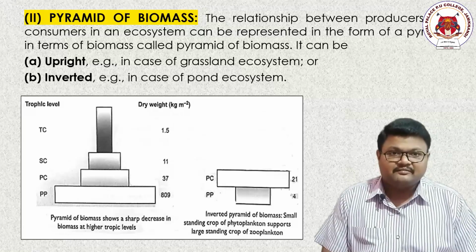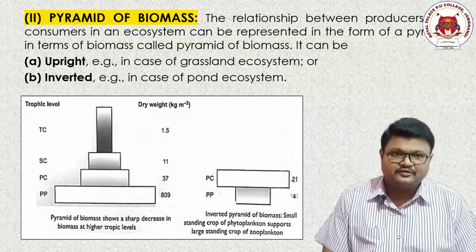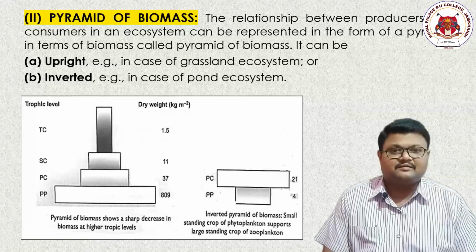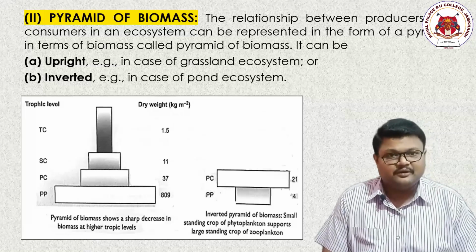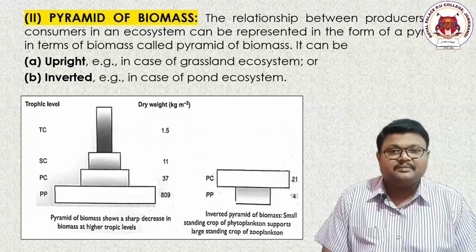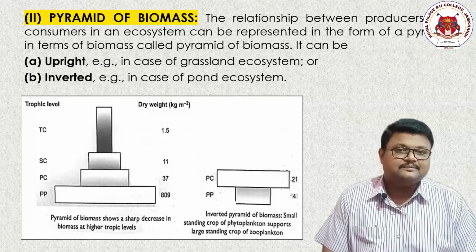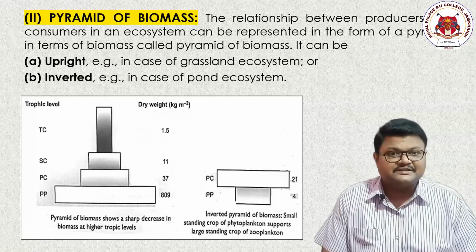In case of the pyramid of biomass, once again the same kind of definition: the relationship between producers and consumers graphically represented in the form of a pyramid in terms of biomass is called the pyramid of biomass. Now the first thing is, sir, what do you mean by biomass? Consider a rabbit, and this rabbit weighs around 10 kgs.